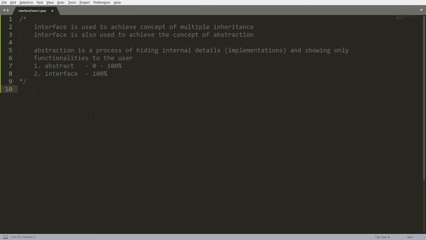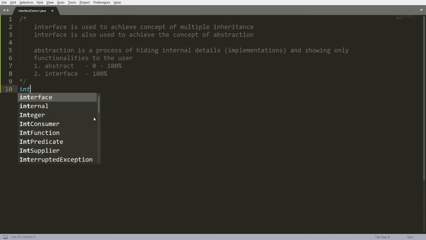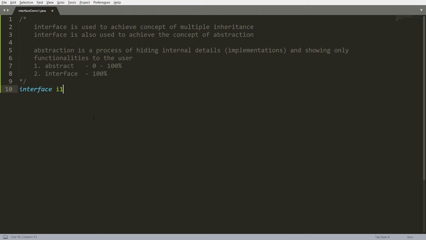Let me give you the demonstration. For example, I am declaring interface I1, which has a function, for example void show. Whatever function you declare here, by default methods in interface are public plus abstract.